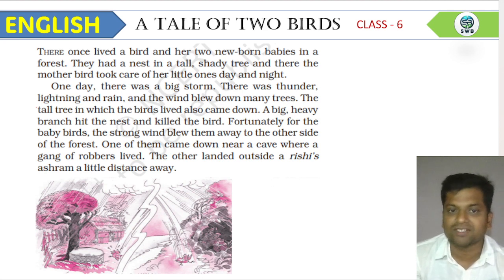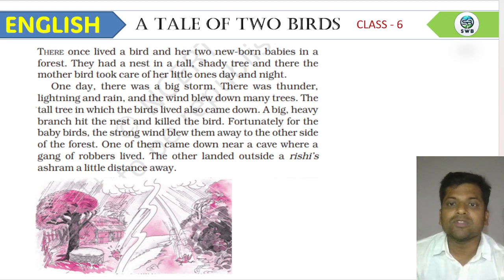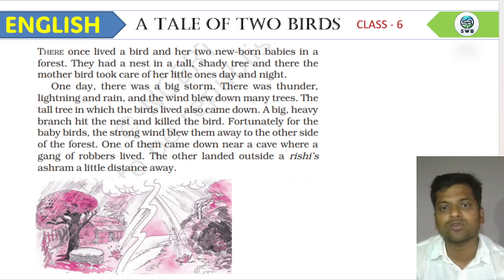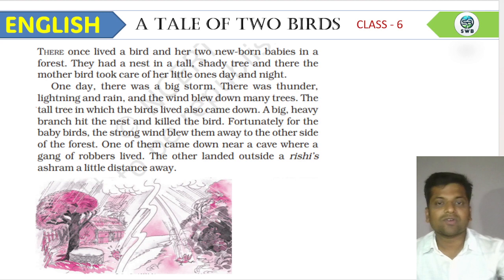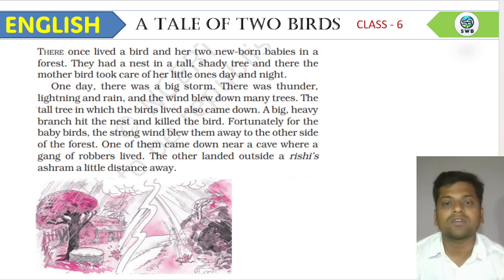That happens here in the first paragraph. Let's read. So there once lived a bird and her two newborn babies in a forest. I have already told you, there is one mother bird and two newborn babies. These babies were fully dependent on the mother bird. They had a nest in a tall shady tree.